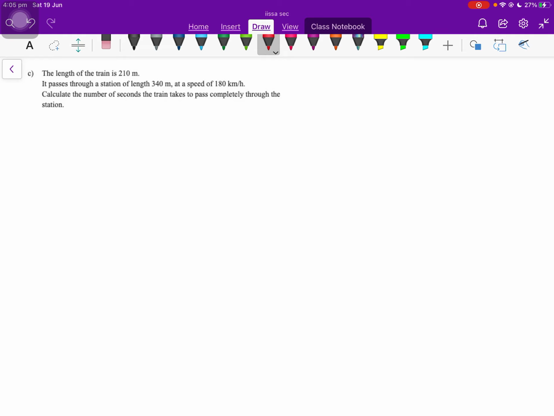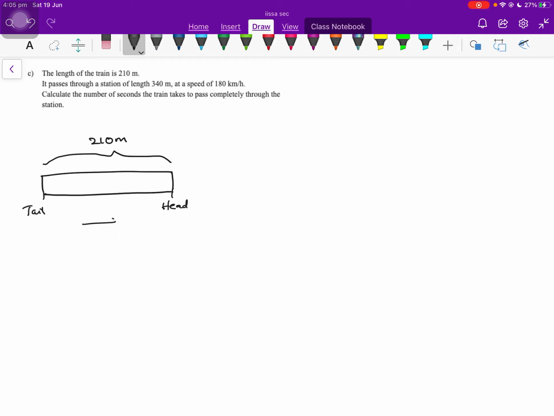So let's draw this particular situation. Let's say a train. This is a train which has a length of 210 meters, and this is the front of the train, or the head of the train, and this is the tail of the train going in this direction, and then we have the station.